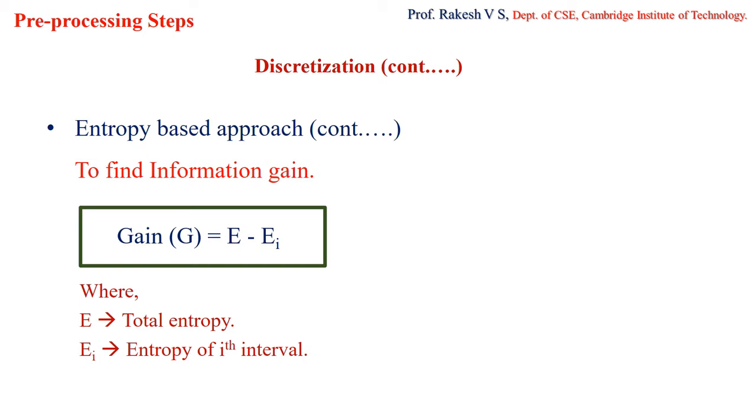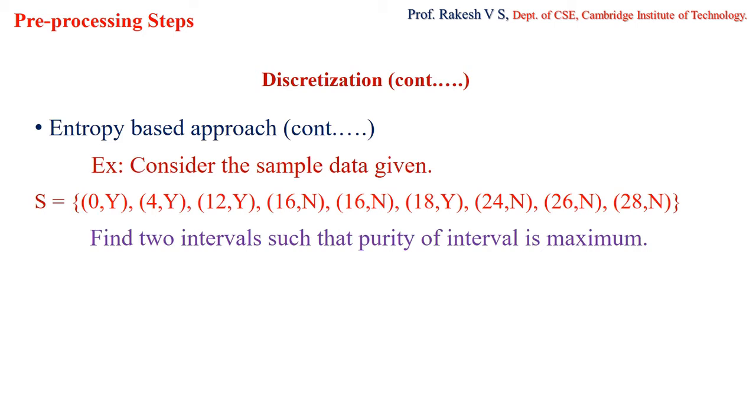Okay, so now let us consider an example and see how it works and how we are able to find the best split. Consider the sample data given here. We are given a set of values where each ordered pair represents the attribute value and the class to which that particular value belongs.